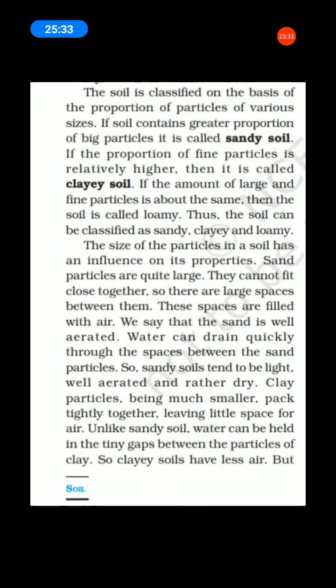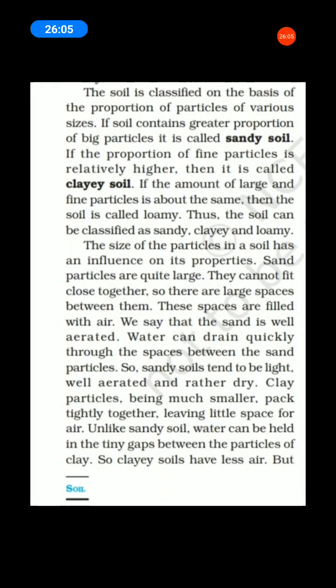Listen, the types of soil. What are the types of soils? Sandy soil, clay soil and loamy soil. Now we will learn sandy soil. If soil contains greater proportion of big particles, underline this one, it is very important. The big particle, it is called sandy soil. Can you understand?